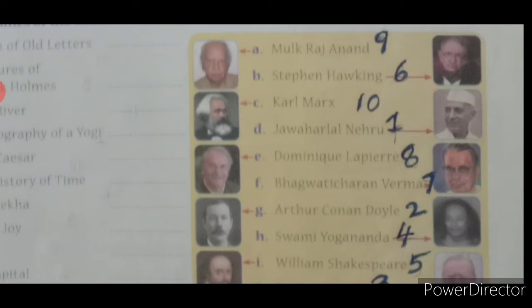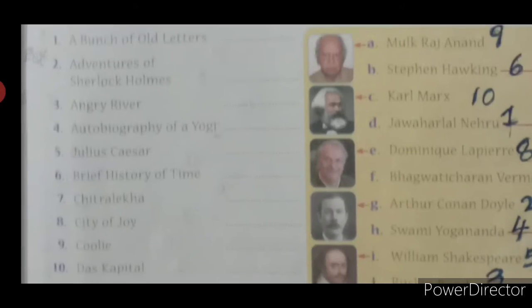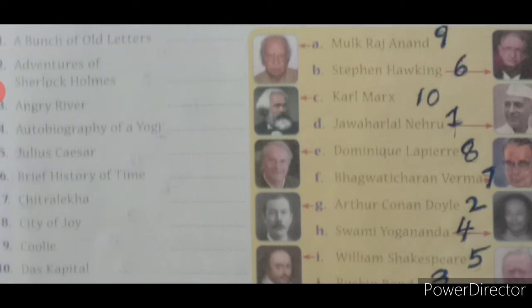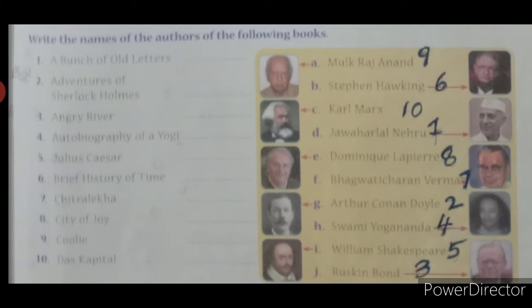Then B is the answer for 6th question. Stephen Hawking. He wrote the book Brief History of Time. Okay, 6th one, Brief History of Time. Then Karl Marx is the answer for 10th one. Das Kapital. Das Kapital is the book, and Karl Marx is the author.